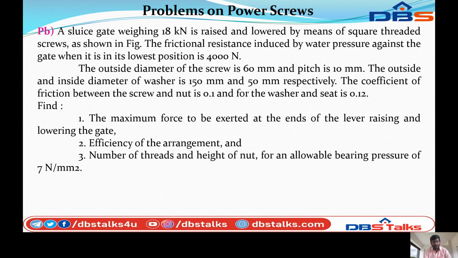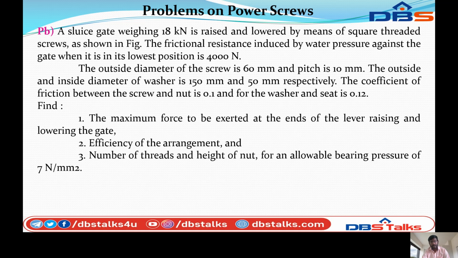A sluice gate weighing 18 kilonewton is raised and lowered by means of the square thread screw as shown in the figure. The frictional resistance induced by water pressure against the gate when it is in the lowest position is 4000 Newton. The outside diameter of the screw is 60 mm and pitch is 10 mm. The outside and inside diameter of the washer is 150 and 50 mm respectively.